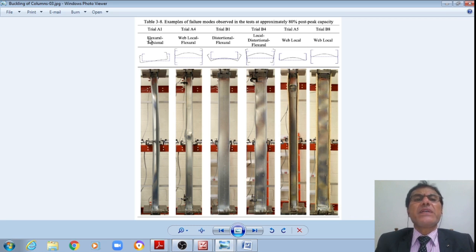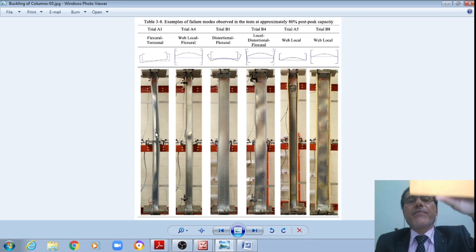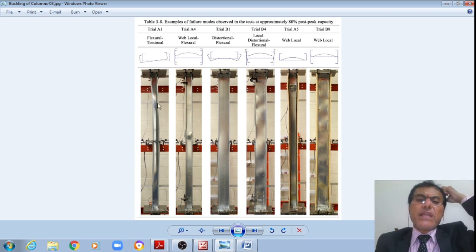Now you can see this is flexural as well as torsional buckling, it is rotating actually, like this in the cross section. Now you can see that it has moved away from the longitudinal axis, as well as just rotated from its initial position. Therefore it is under flexural as well as torsional buckling. This is a light gauge steel structure, student. This is not an Indian standard rolled steel section.